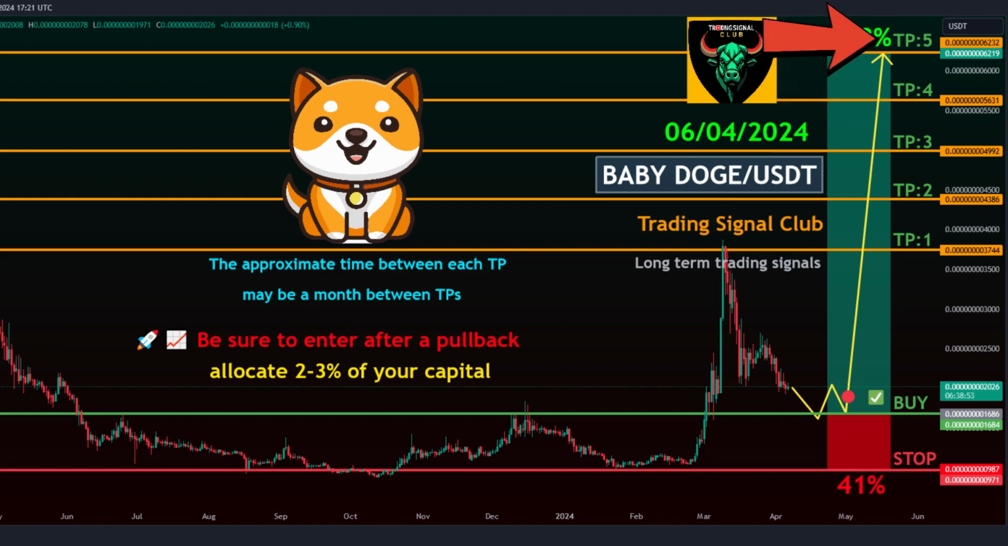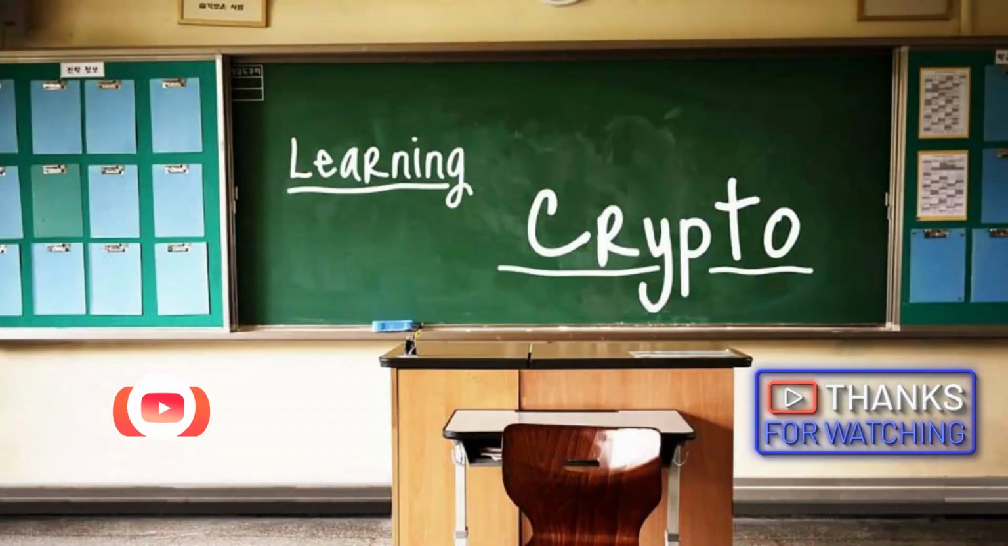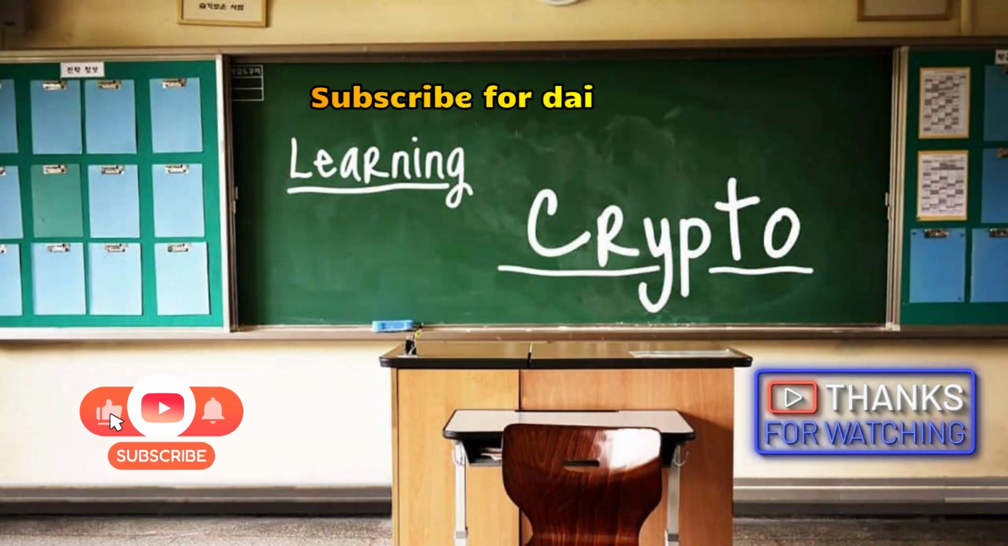After reaching each take profit target, move your stop loss to your entry price or the last take profit price. This helps protect profits and limit losses if the market trend changes. Enter after a pullback for optimal results.